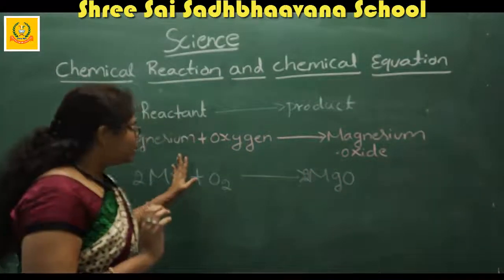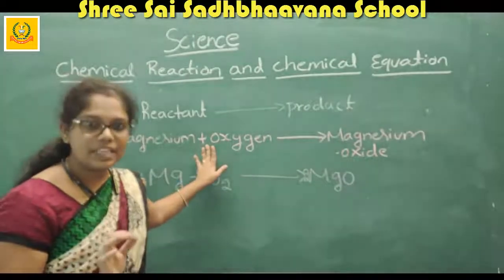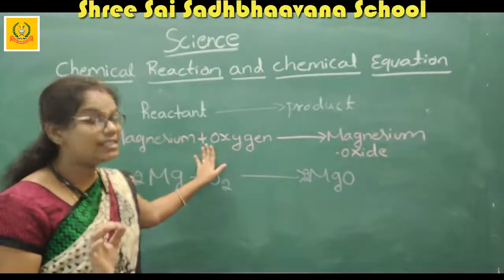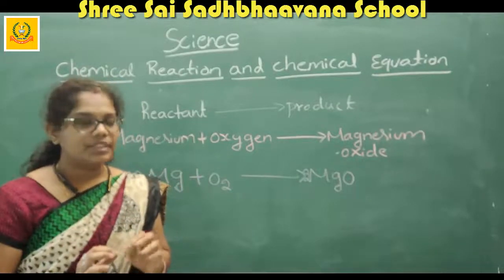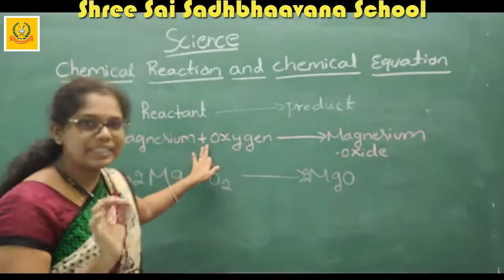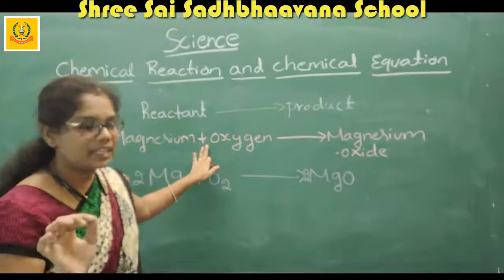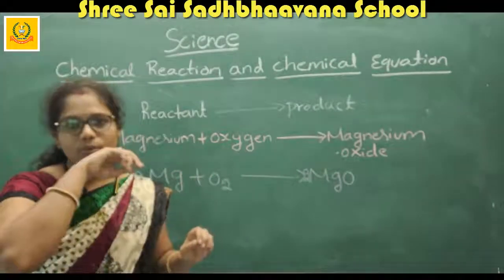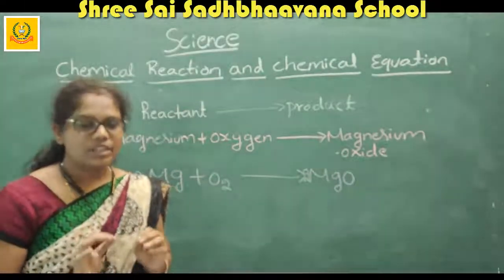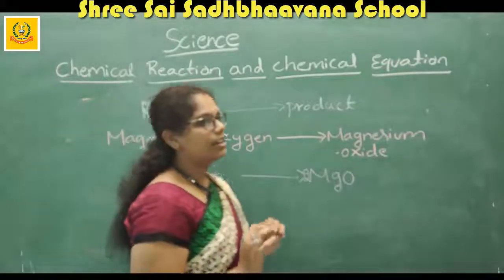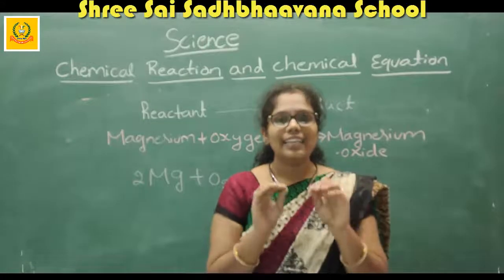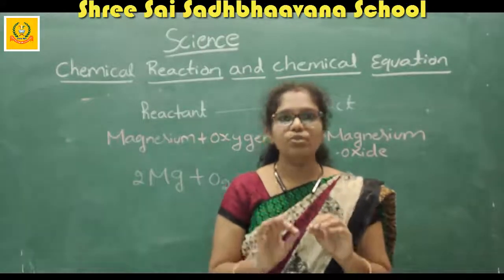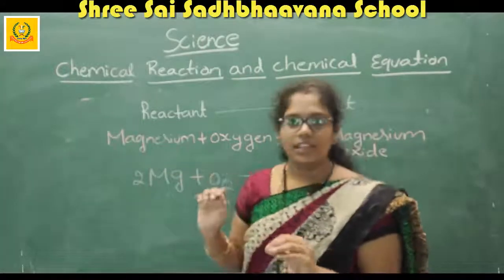If you see this type of representation of the equation, this is known as the word equation. What I have written in the pink color is known as the word equation, W-O-R-D. What does the word equation mean? It is writing the equation by using words.